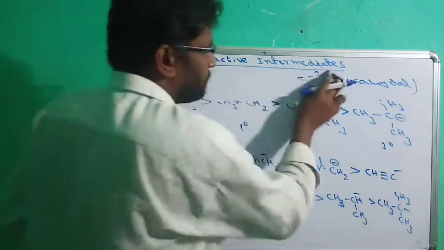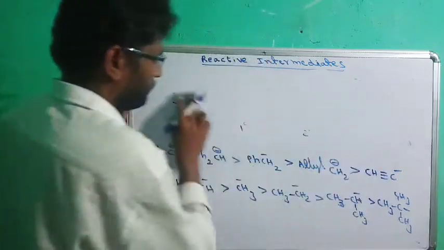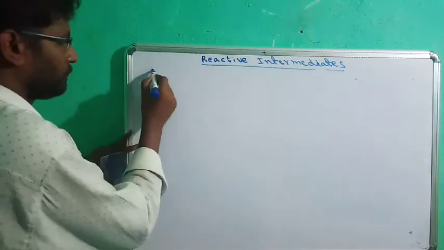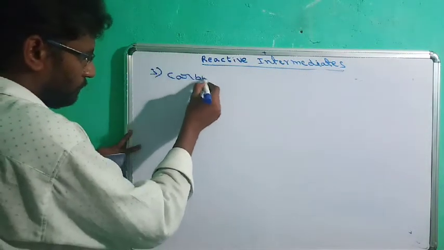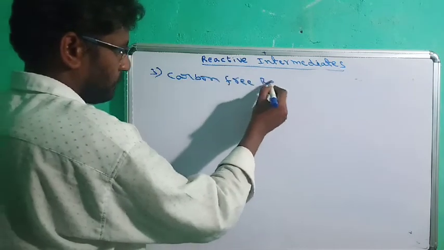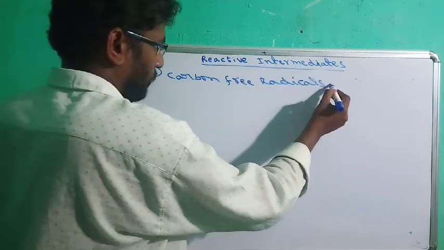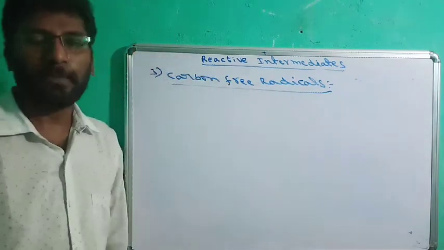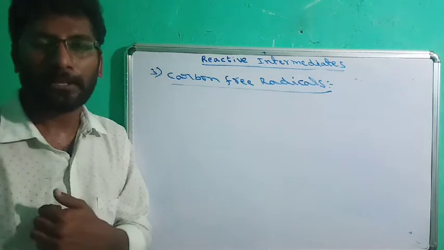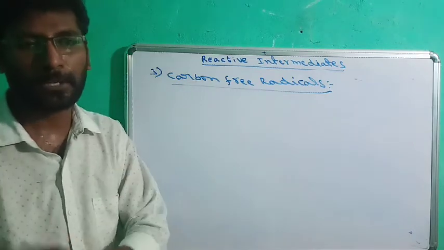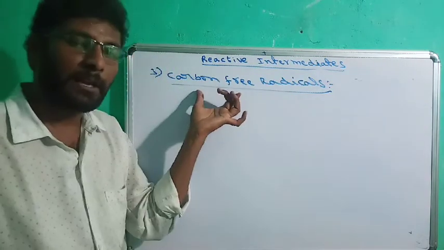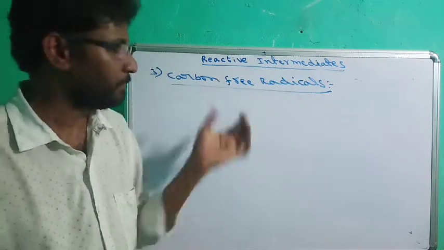The third one is carbon free radicals. Free radicals means it does not contain any charge, either positive charge or negative charge. These are neutral species. So carbon free radicals are carbon neutral species.